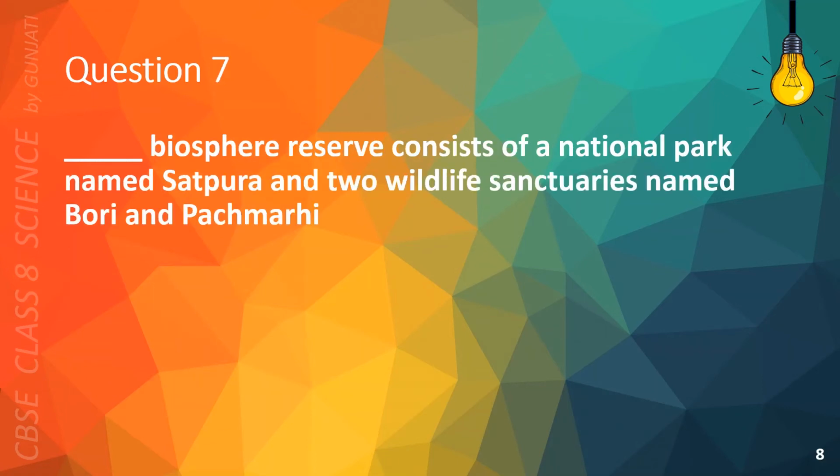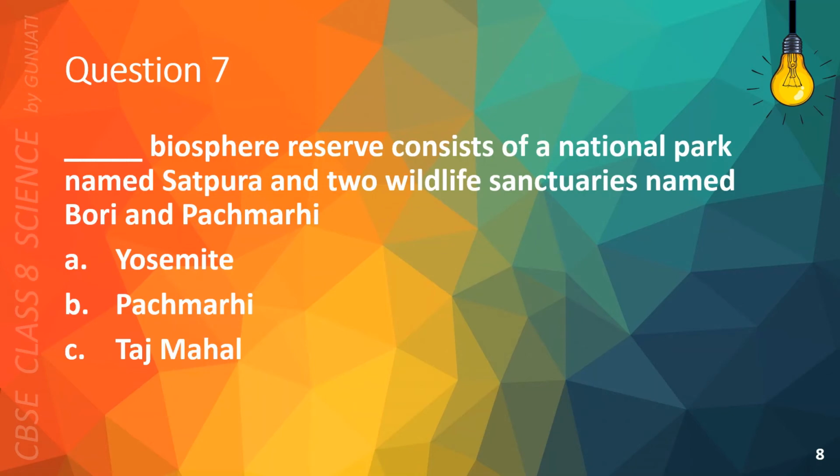Question 7. Blank Biosphere Reserve consists of a national park named Satpura and two wildlife sanctuaries named Bori and Pachmari. A. Yosemite, B. Pachmari, C. Taj Mahal, or D. Red Fort. The correct answer is B. Pachmari.